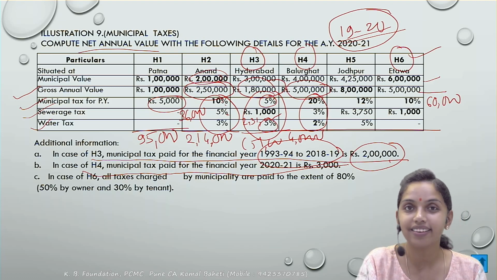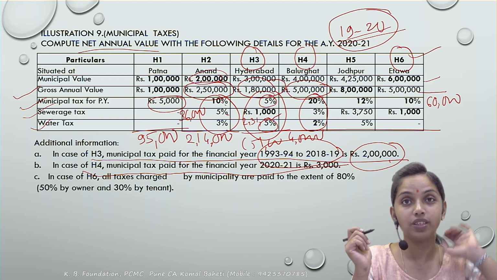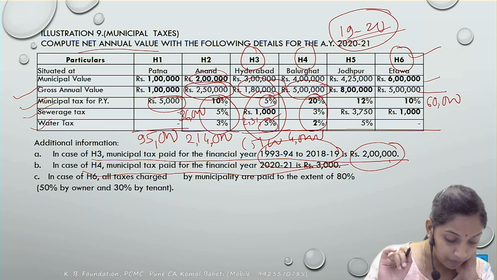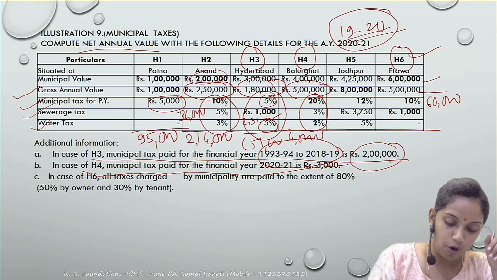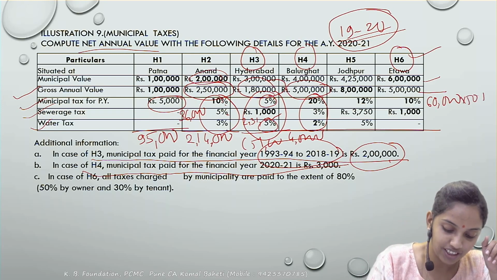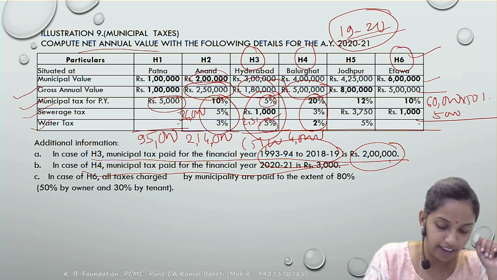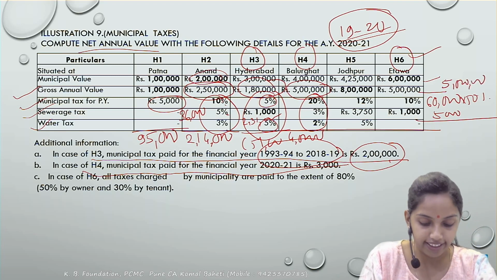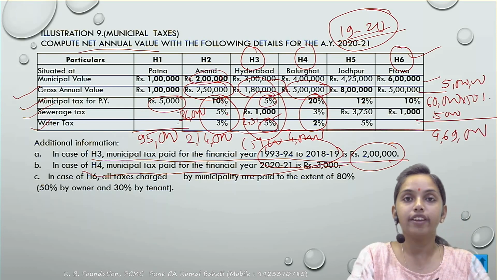Pura pay kiya hai kya? Nahi. No assumption is required. They already says how much amount has been paid. Only the 80% has been paid. Okay. 50% is paid by the owner and 30% is paid by the tenant. Correct. So how much is paid by the owner, that would be allowed as a deduction. So the 30,000 and this 500 would be allowed as deduction. So total deduction would be 30,500 from your gross annual value of the 5 lakh. So you'll get the net annual value as 4,69,000. Hopefully clear with it.